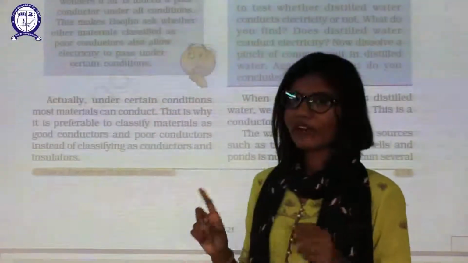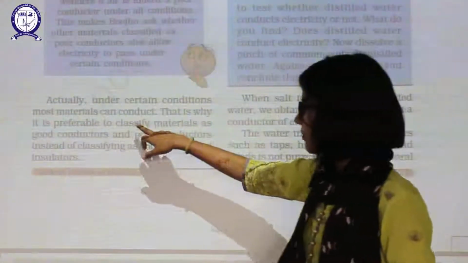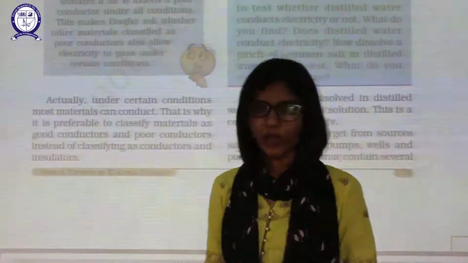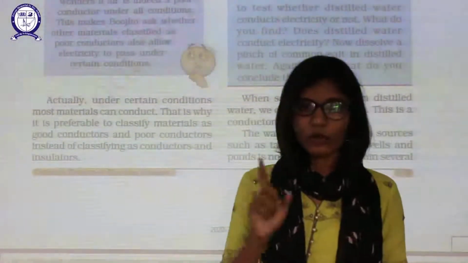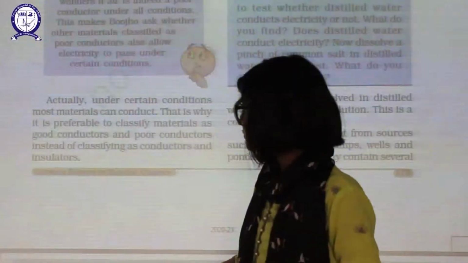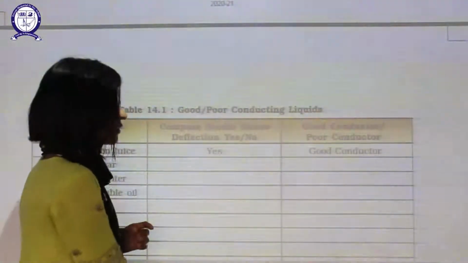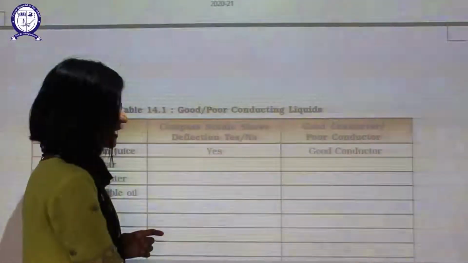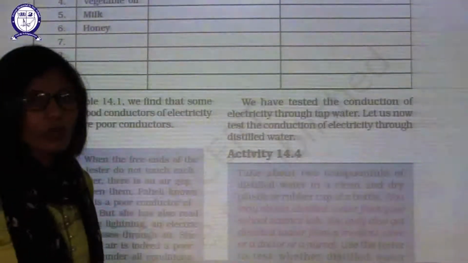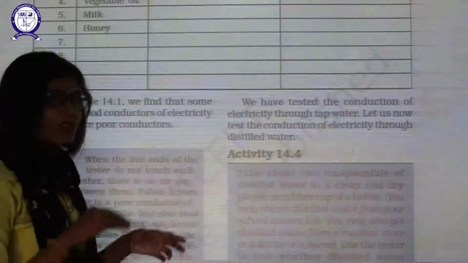But keep this in your mind. We are talking about fluids only. That is why it is preferred to classify materials as good conductor and poor conductor, not insulator and conductor. Good conductor and poor conductor. Okay. Now, because you are in 8th class, you should know, we should always classify materials as good conductor and poor conductor. We can do the same thing with solids also, because solids can melt. But it's not that common. You will be reading about this in your higher classes.